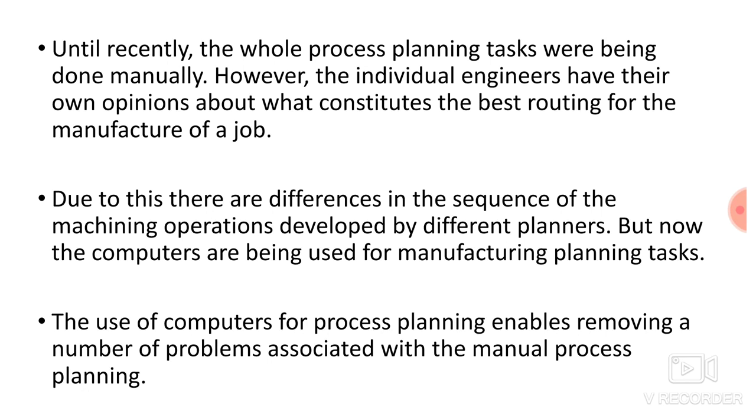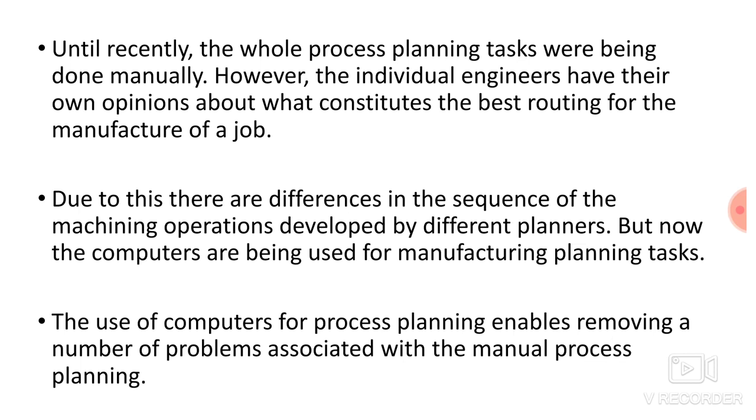Until recently, the whole process planning task was being done manually. However, individual engineers have their own opinions about what constitutes the best routine for the manufacturing of the job. So as the process planning is done manually, it depends on individual judgment. He will decide the type of sequence because the sequence is not fixed.